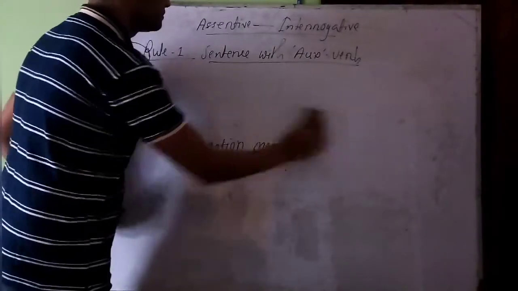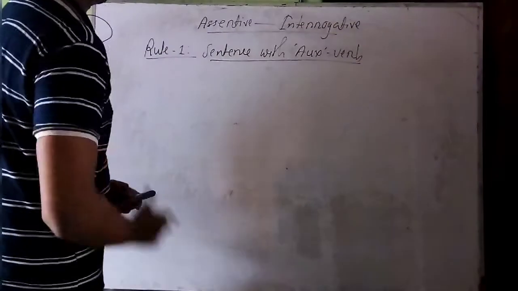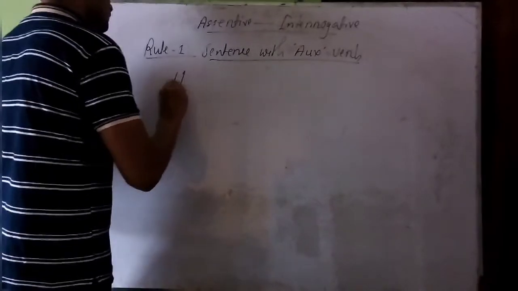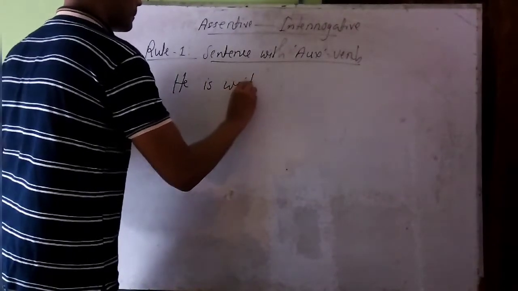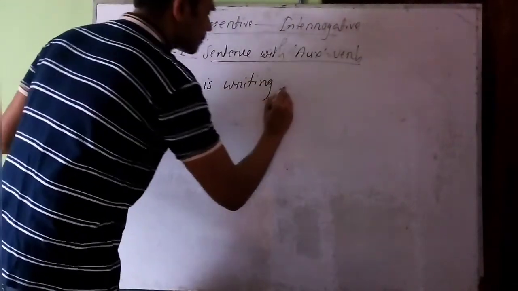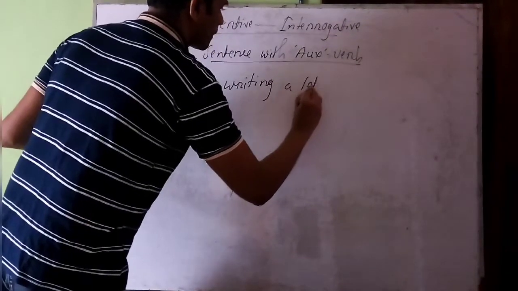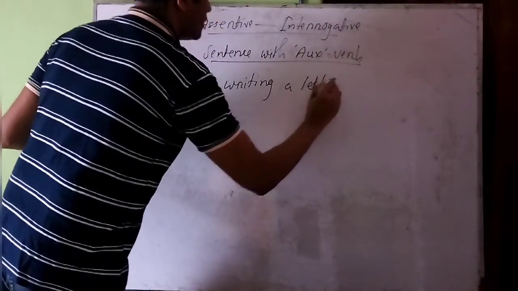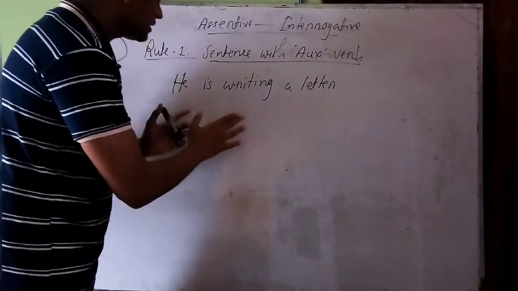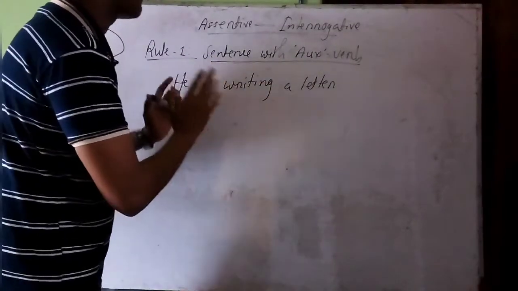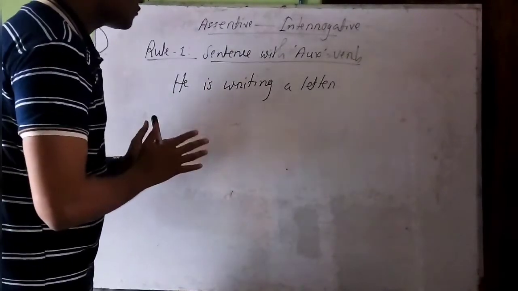Let's take an example. He is writing a letter. Here you can see that the sentence is in an affirmative form. So what to do first?